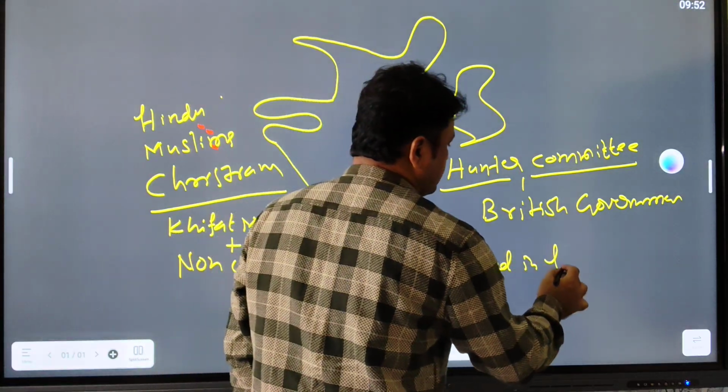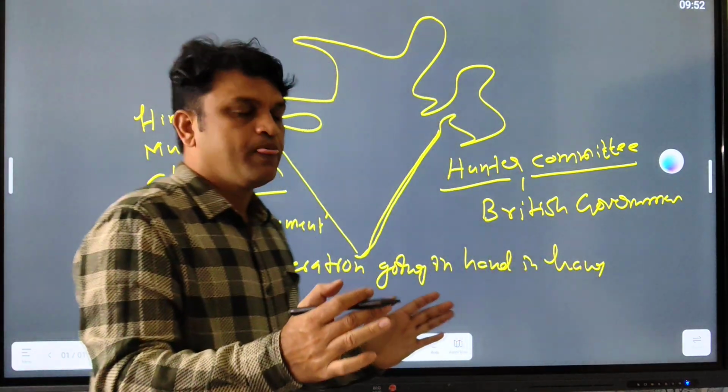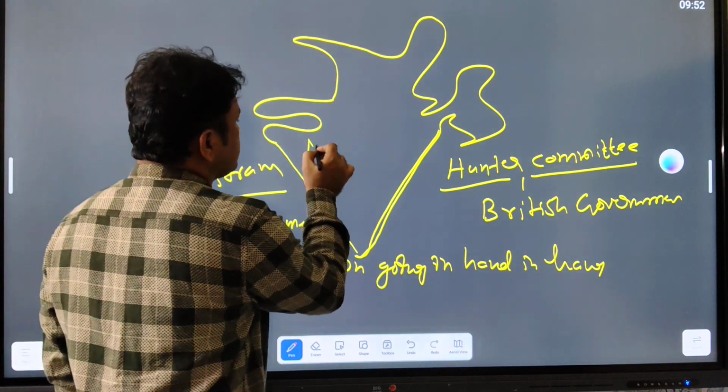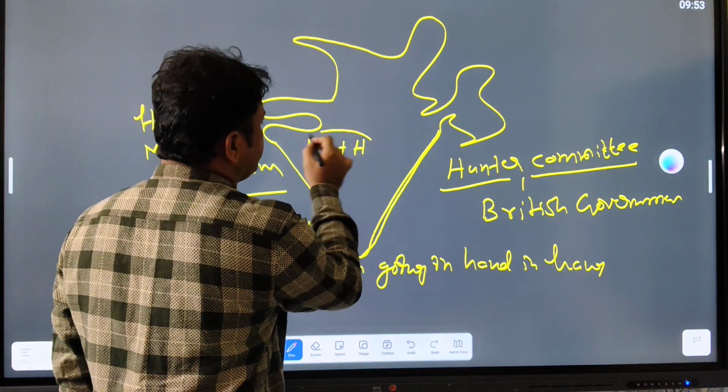Hand in hand means going simultaneously, which brought the Muslim community and the Hindu community together.